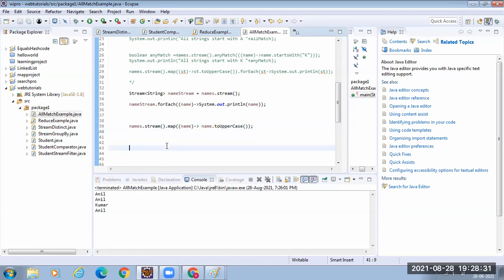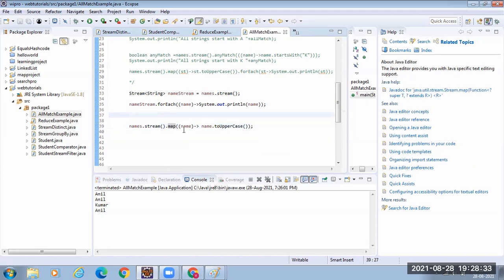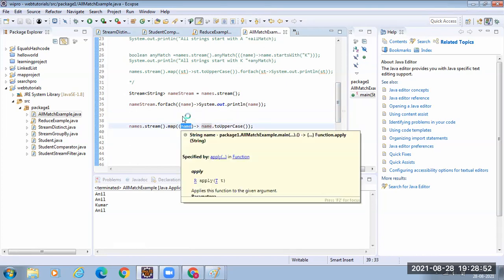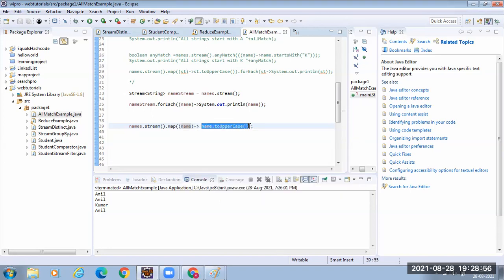Now what happens? Internally, this map takes this function. This is the lambda expression which implements the functional interface. The map will pass each name from the string. So what does the function do? It takes something, performs something, and returns. But since there is only one line, you don't need to write return here. That is why I did not write the return statement.